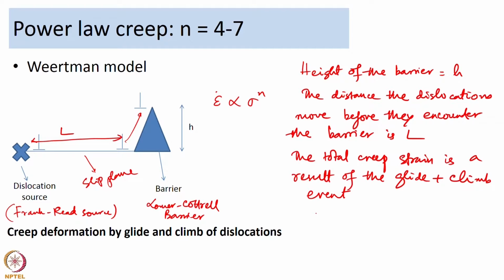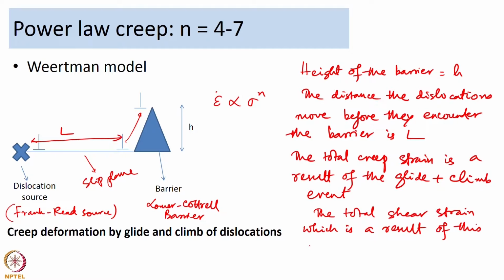Now, let us say the total shear strain, which is a result of this glide plus climb event, is delta gamma.